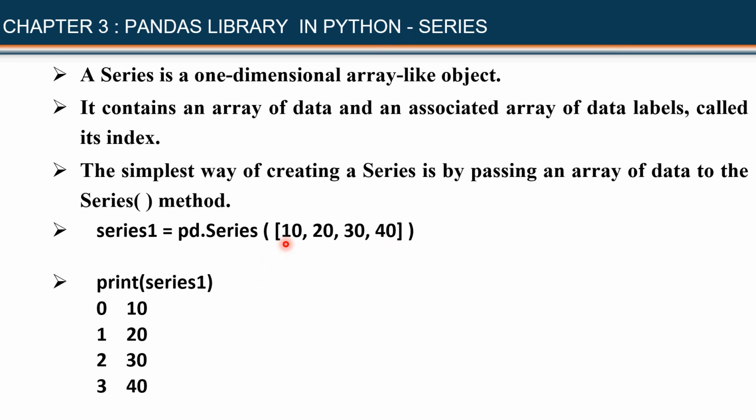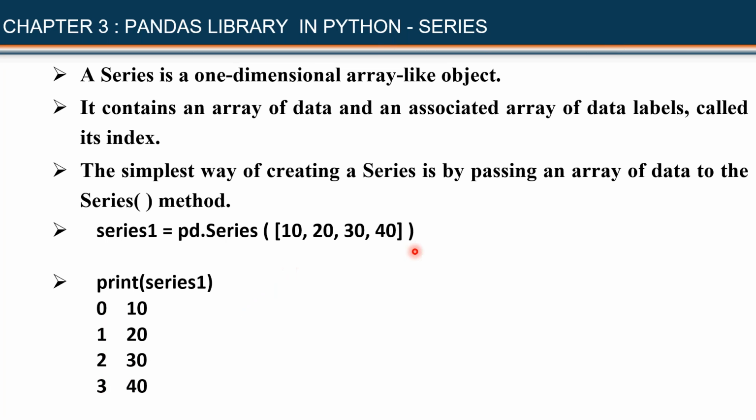Now you know very well, I have been telling again and again, in real life we call these the first value, second value, third value, fourth value. But in the programming field, they are known as the zeroth value, first value, second value, third value. 10 is the zeroth value, 20 is the first value, 30 is the second value, and 40 is the third value. Their counting starts from 0. These are known as the values of the index.